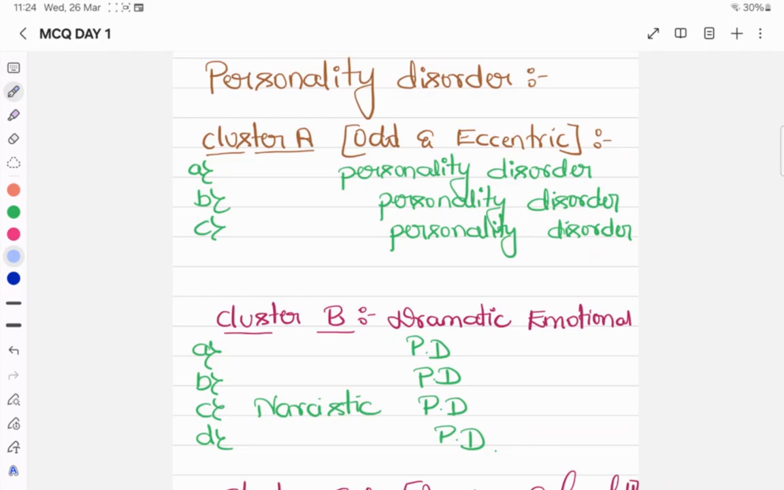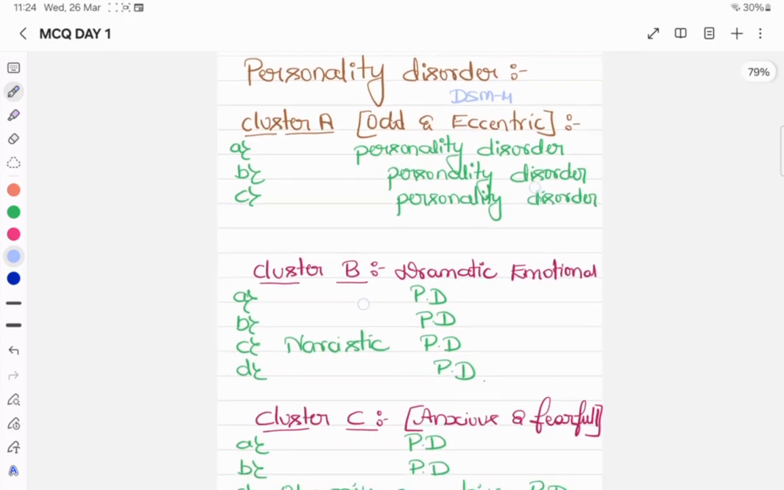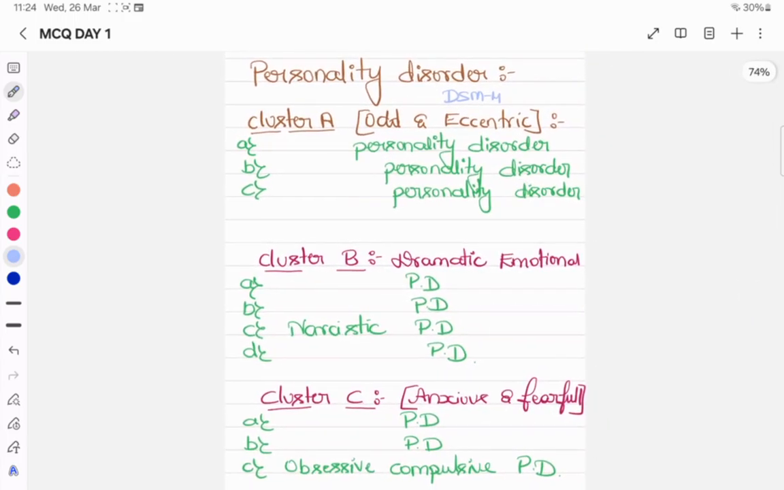As per the DSM-4, the classification of personality disorders is under three clusters: cluster A, cluster B and cluster C. The first one, cluster A, includes individuals with personality disorders who have odd and eccentric behavior, like they do not have smooth behavior.